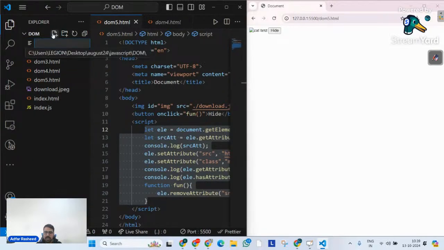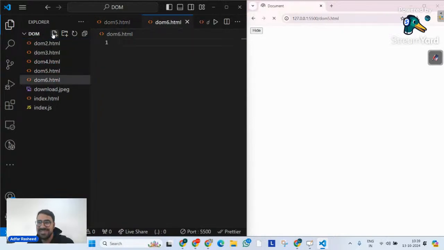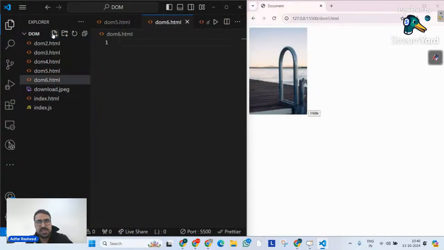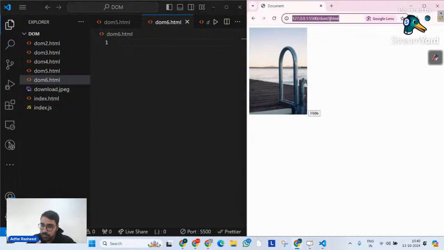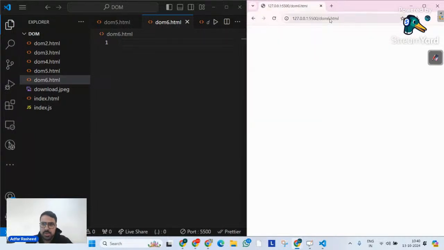So I will simply go here, create a file called dom6.html. Now this set of methods that I'm going to discuss is something very important. It allows you to create dynamic web applications, and you use these methods very often. I don't think you will use the DOM traversal methods as much as you are going to use the methods that I'm going to talk about now. So please make sure you take proper notes.